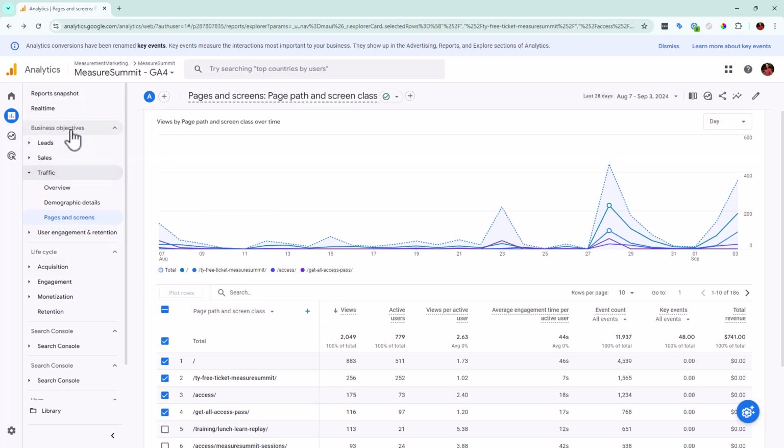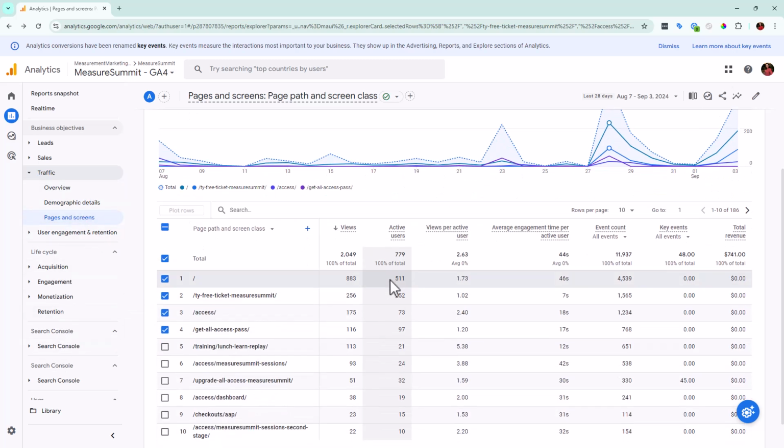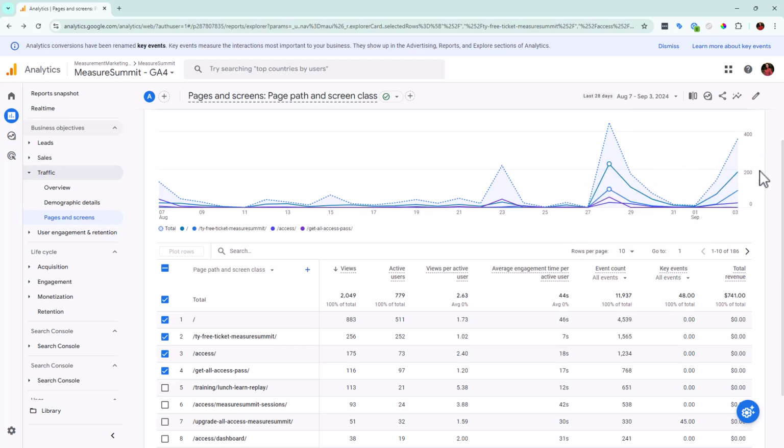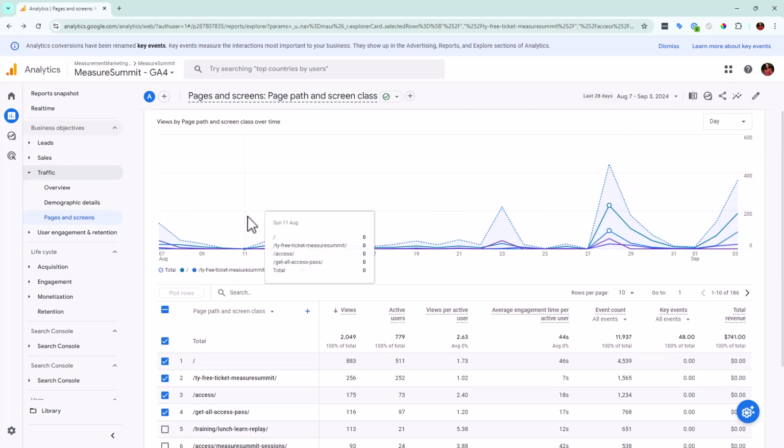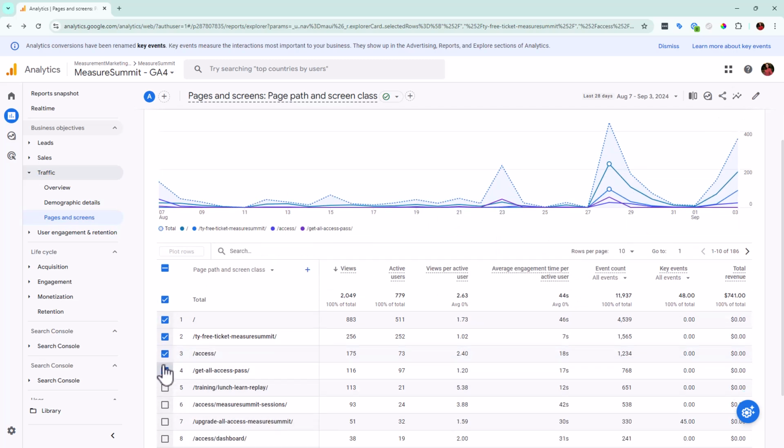So we are here under our business objectives and under traffic and pages and screens. If you have the life cycle, you can find the same thing, pages and screens, eventually under one of these as well. But the cool thing is we now have the ability to compare which pages are doing how over time. Obviously, we're only looking at the last 28 days, and in this case for Measure Summit, we basically send everybody to the home page. That's just the nature of what we do for Measure Summit, so it makes sense that the homepage would be the one getting a lot of traffic.